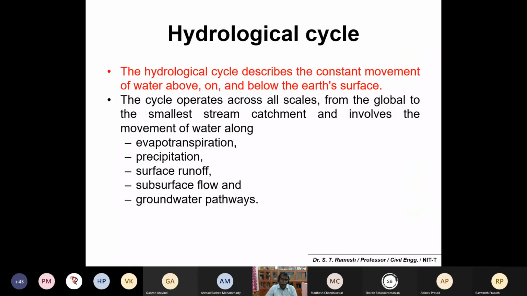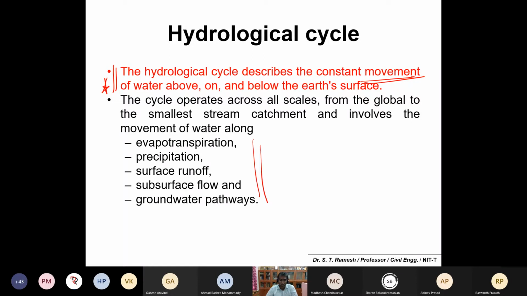Okay, yeah. So before going into a system, you have to be familiar with the hydrological cycle. Okay, it is very simple: how water moves above, on, and below the Earth surface. That you can remember simply. The hydrological cycle describes the constant movement of water above, on, and below the Earth surface. This is very simple. You would have seen these sorts of cycles at your school levels itself. But technically you also have to remember some terms.